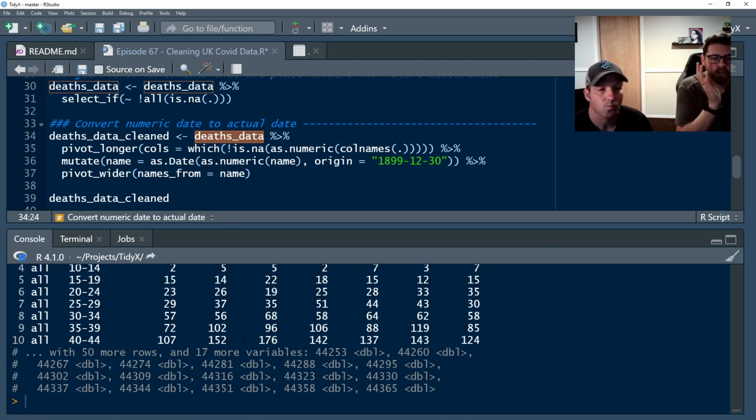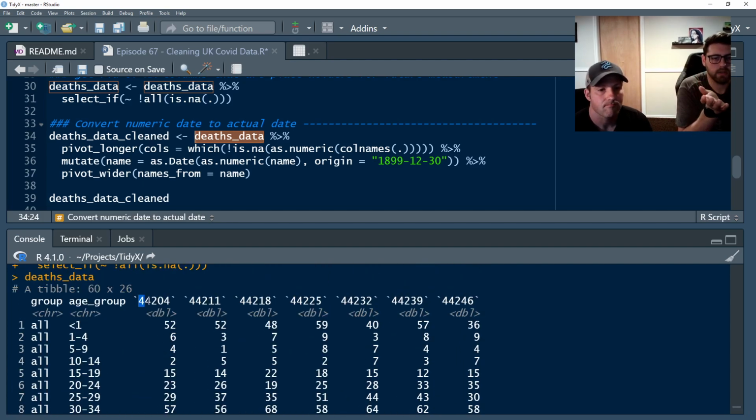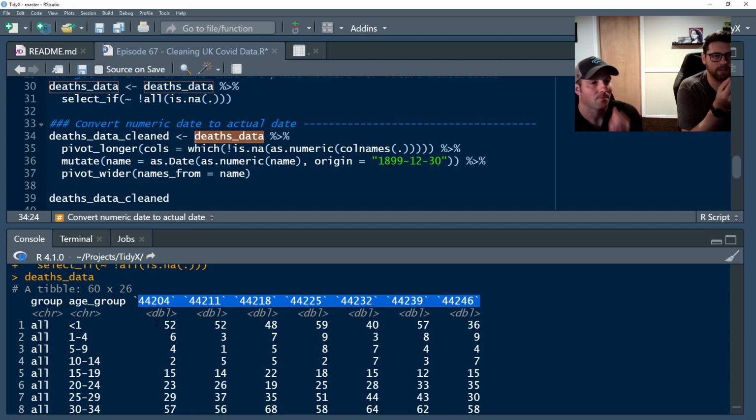Now we still have these column headers that are strange numbers, which are the way that Excel stores dates. It's the number of days since the origin, or epoch. It starts counting from January 1st, 1900. 1900 is just a strange date, when there was no Excel. Yes, exactly. Pre-Excel.